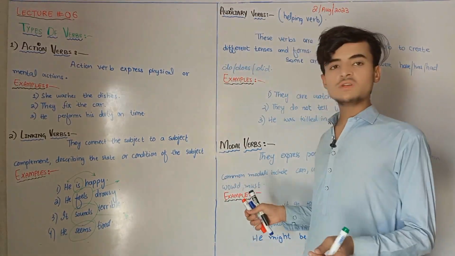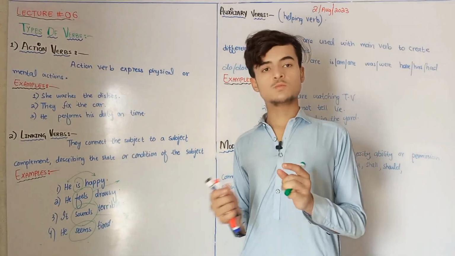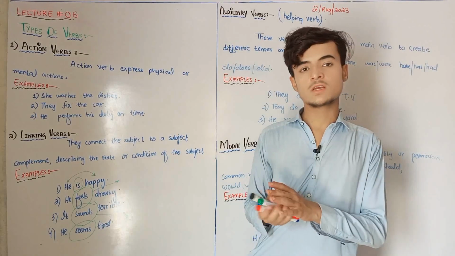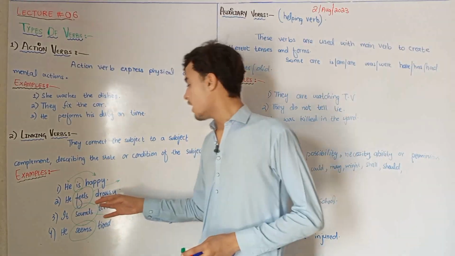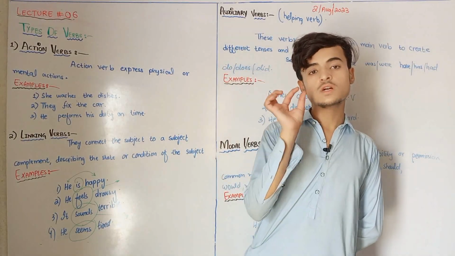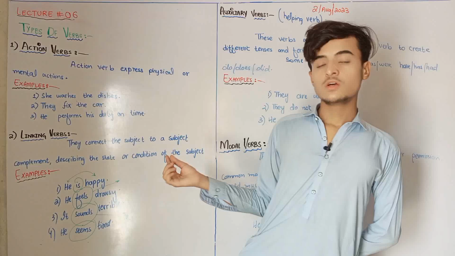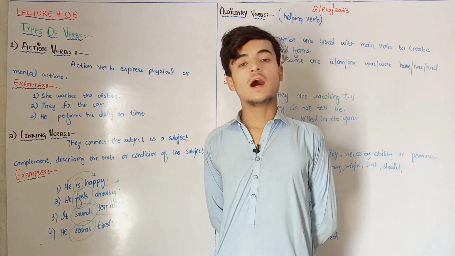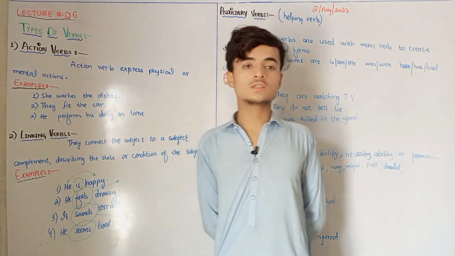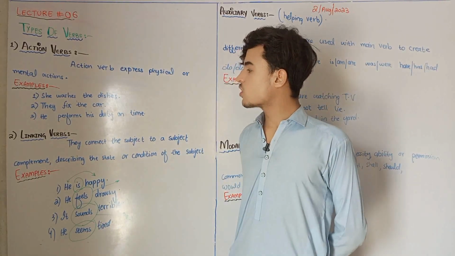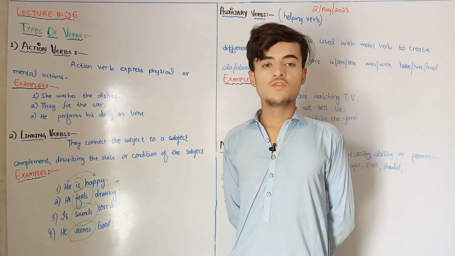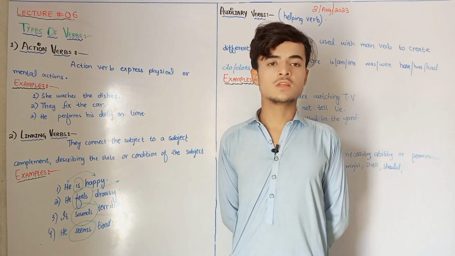So mostly whenever you see the subject at the start and see the complement at the end, and when there is one word used in the middle, you will directly understand that it is the linking verb. Hope you understood this linking verb, because these linking verbs are very sensitive verbs, and if you have any problem with the linking verb, you can ask in the comment section.